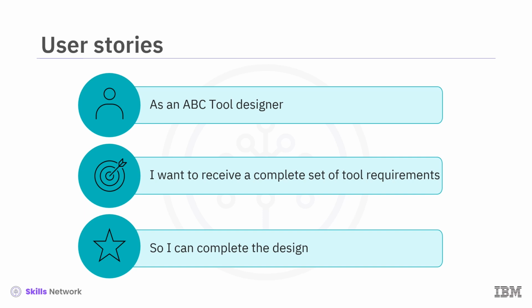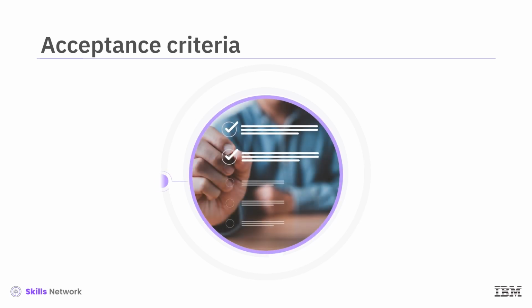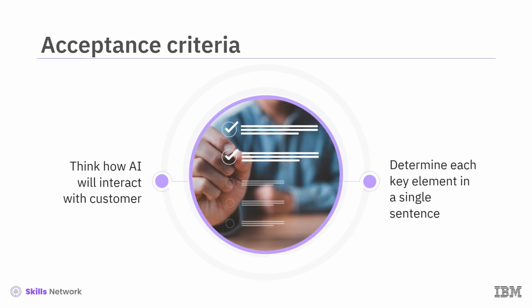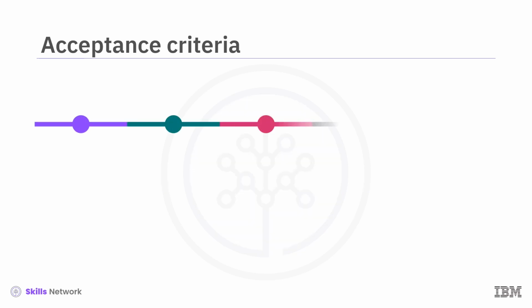Can you think of any others that need to be addressed to create this feature? Then, we have the acceptance criteria. Think about how the AI will interact with the customer. Describe each key element in a single sentence. Here are some things to consider.